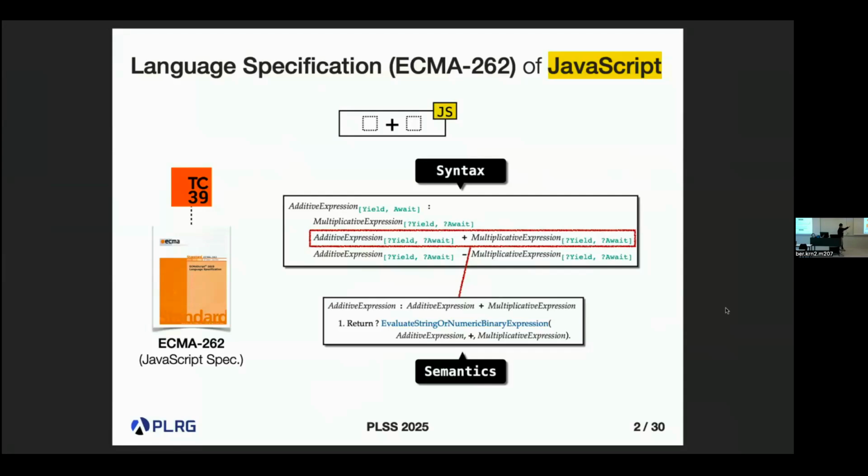For example, it describes the syntax of addition, and this is the semantics for the addition operator, but it only has a single line of steps, and it refers to another algorithm. So we need to understand at least more than 100 steps to understand the full edge cases of the semantics for addition, because JavaScript is a dynamically typed language, so it supports addition between different types of values.